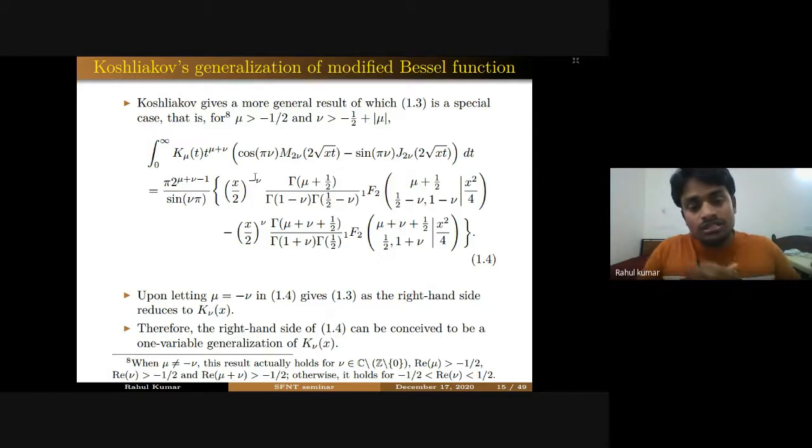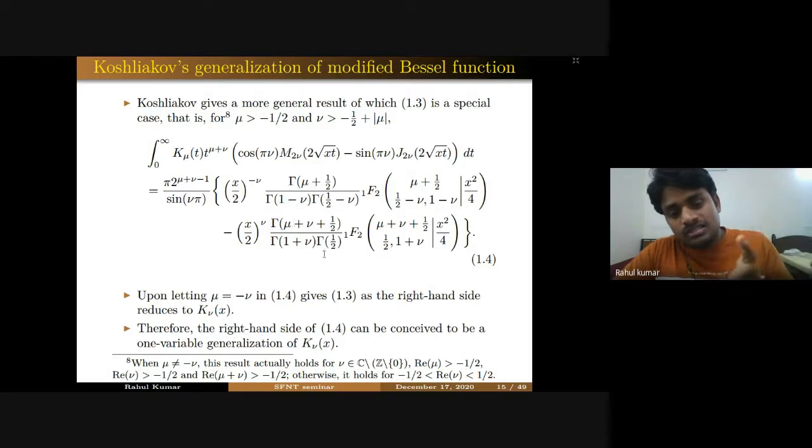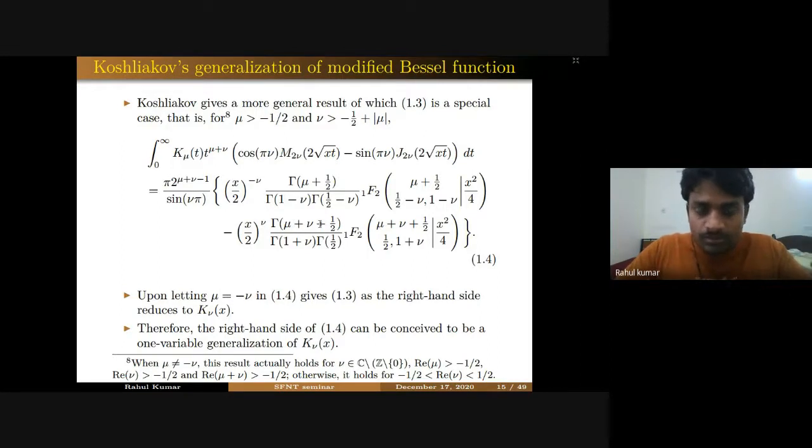So up to now, this was not observed in the literature, and there was even no proof known. Koshlyakov does not provide any proof of this formula. So for the first time, we are providing a proof of this formula in our paper, and it was also not observed before that this is a generalization of the modified Bessel function. I will not present the proof of this formula, but I will be using it. You will see that this formula is very important in our work.